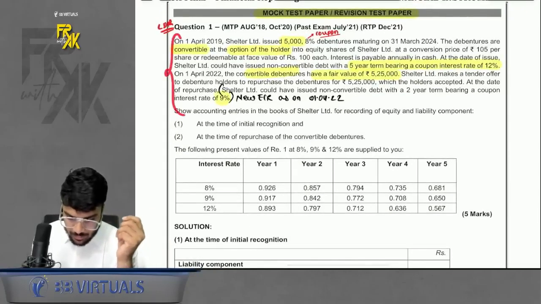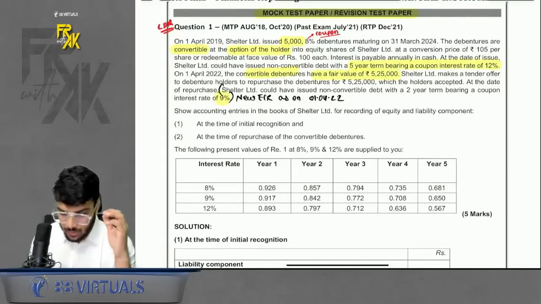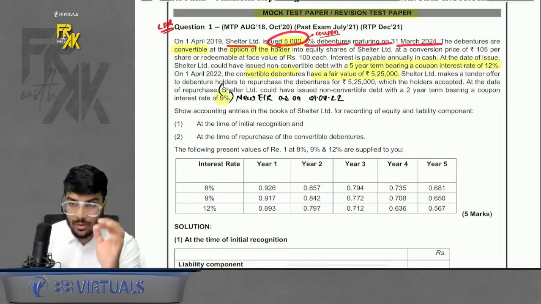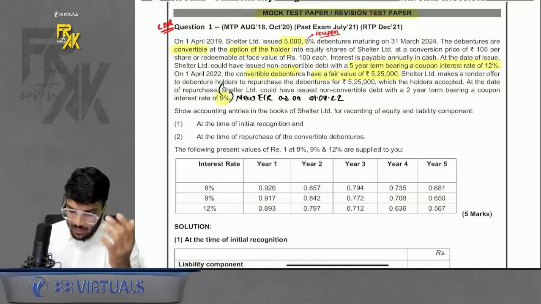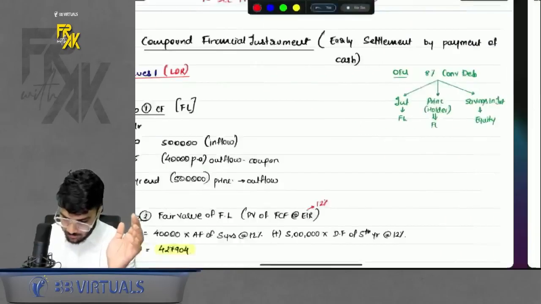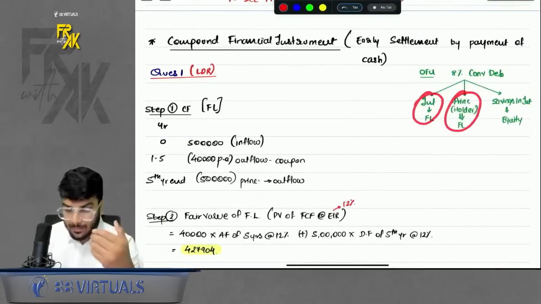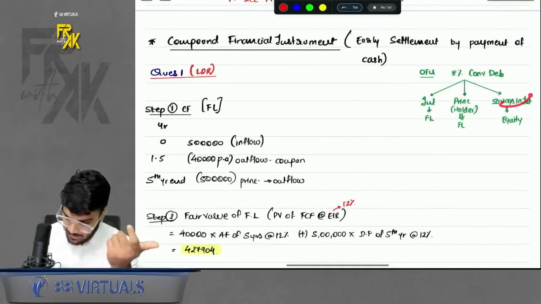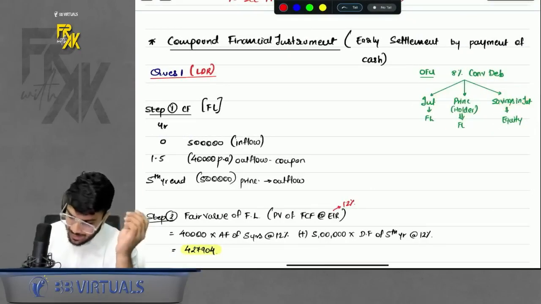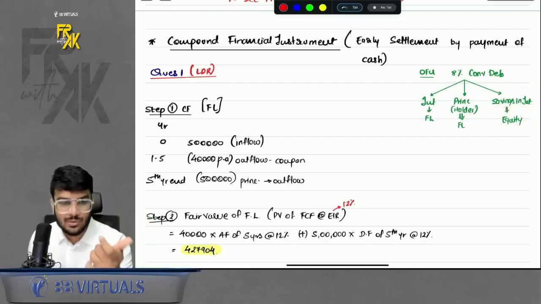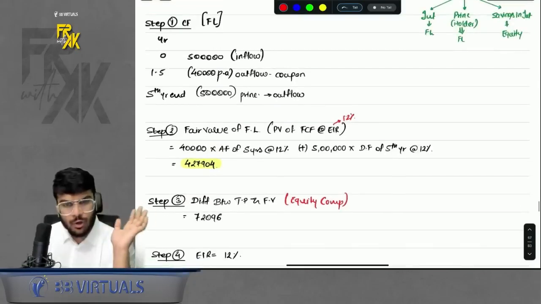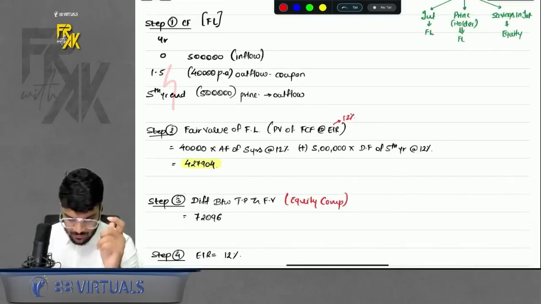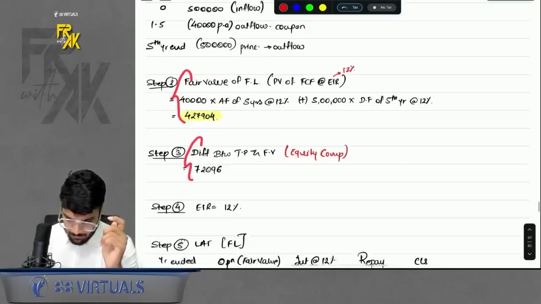It is mentioned in question number 1: on 1st April 19, Shelter Limited issued 5,00 8% debentures maturing on 31st March 24. That is, the tenure was 5 years. It is convertible at the option of the holder, so it is a normal CFI. Interest will be FL, principal will be FL because the option is with the holder. Savings in interest will be equity. Sir, why always savings in equity? Because it is a convertible instrument, no? So savings in equity, do remember. So follow normal steps. Step number 1, cash flow. Step number 2, fair value. Step number 3, equity. Step number 4, EI.